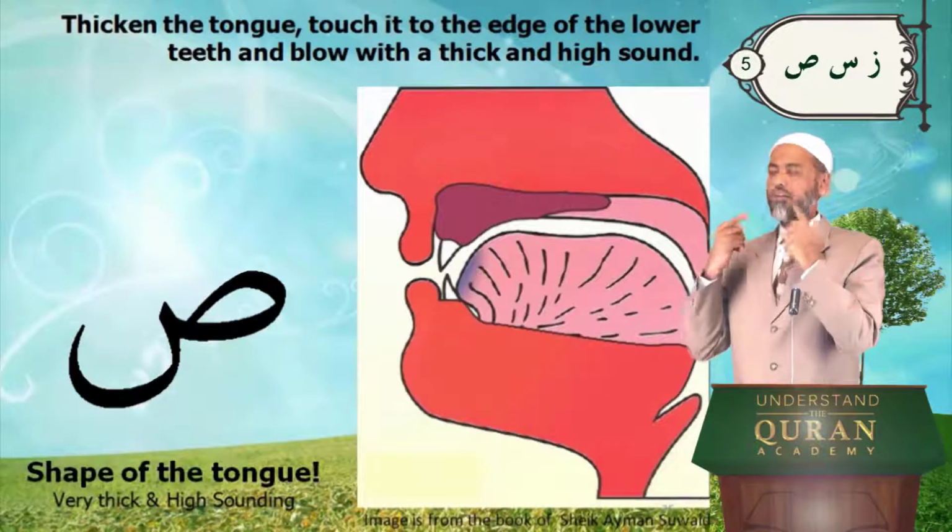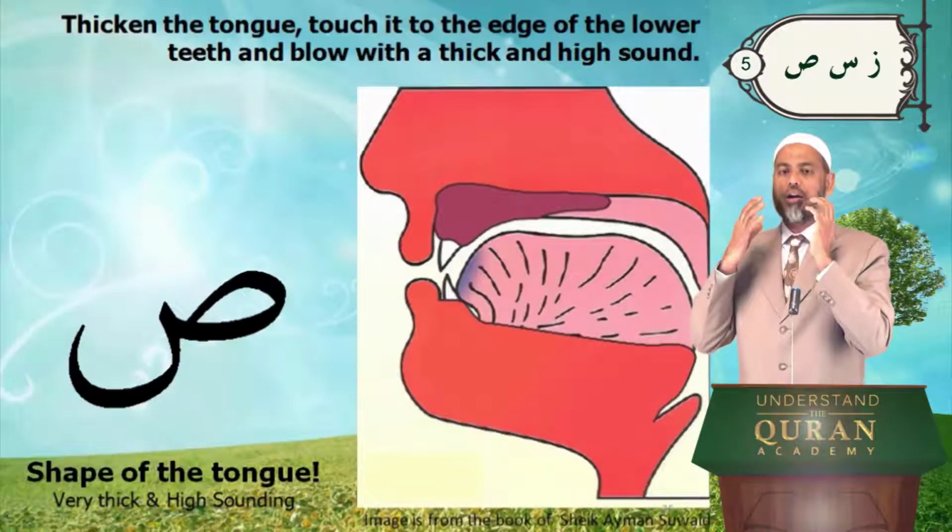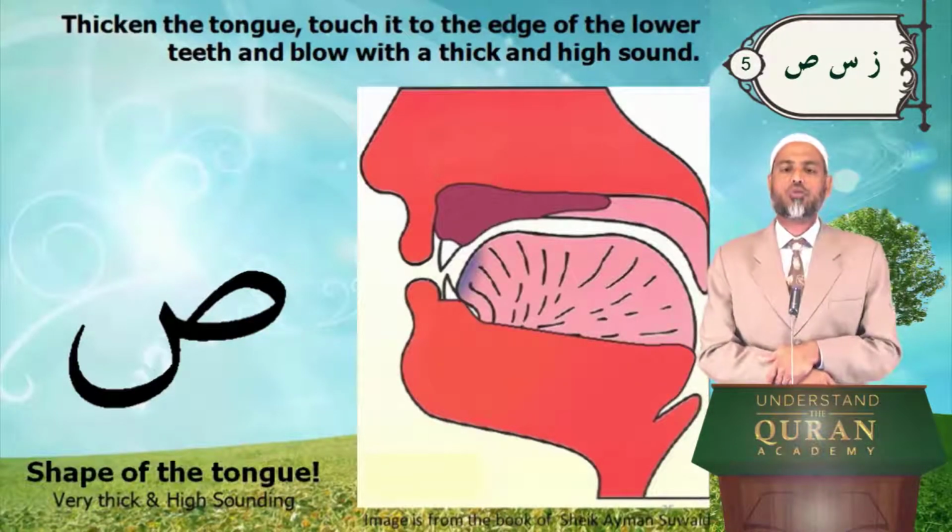And make your tongue a little bit thick and maybe a little bit round for Sod.